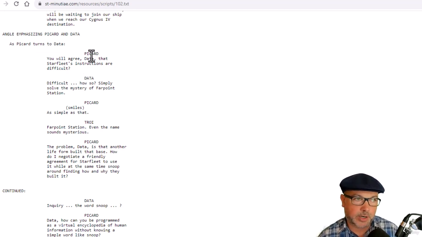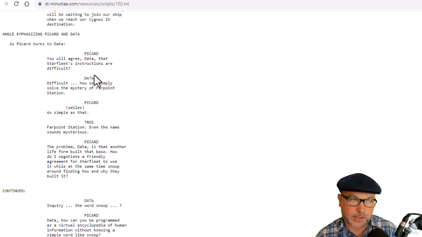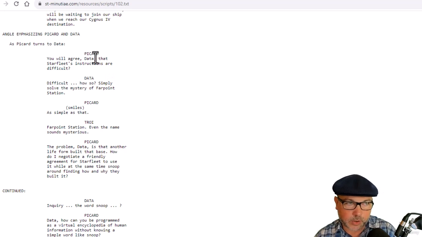So if I see one word in caps, Picard, I know the following lines are going to be something that Picard said. And when I hit a blank line, I'm going to say, well, okay, that indicates that he's done saying whatever he was saying. So what this script has to do is figure out who's saying what by looking for these single lines with one word that is all caps, and keep track of who's saying that.